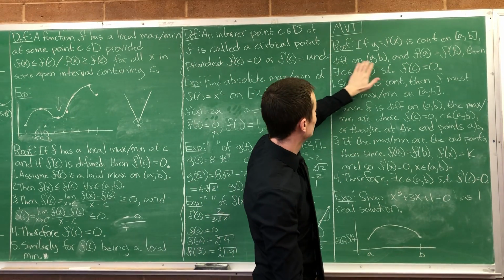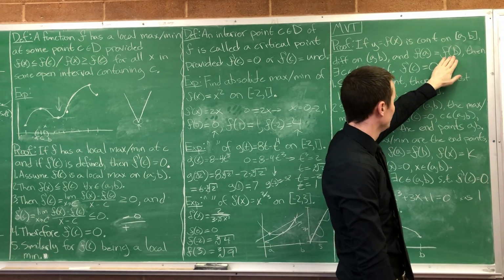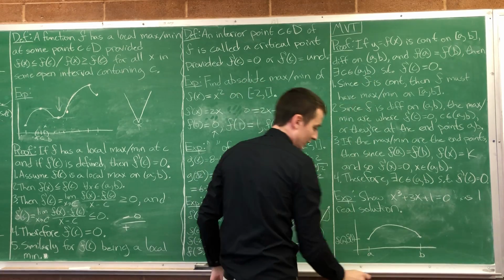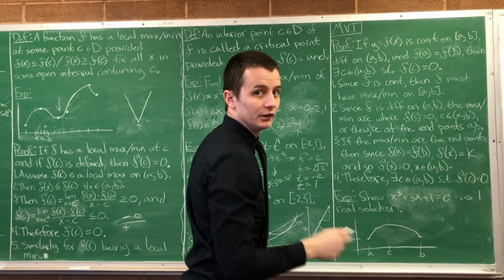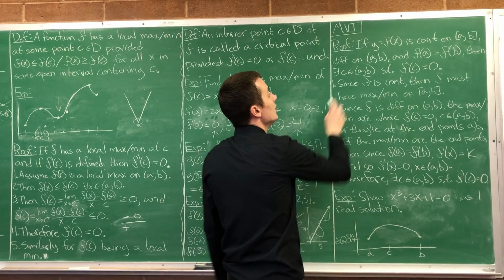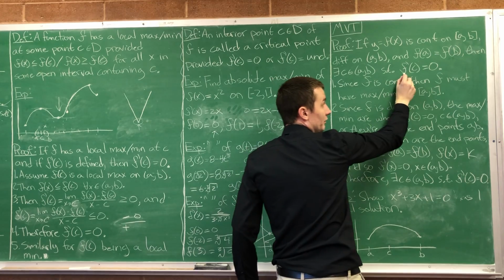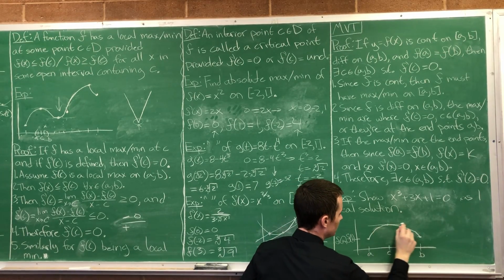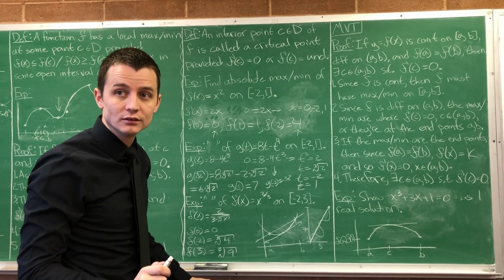So it's differentiable on the open interval (a, b), and f of a is equal to f of b. The endpoints are equal to each other. Then there must exist some point c in the open interval (a, b). There must be some point c somewhere in here. Don't know where, just somewhere in there. There must exist c in the open interval (a, b) such that the derivative at c is equal to 0. That's what we're proving.